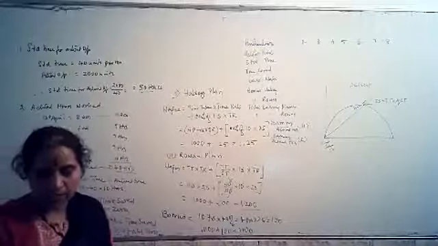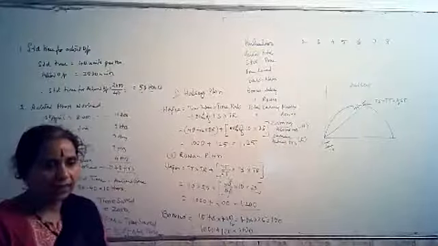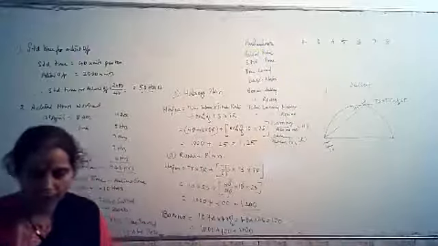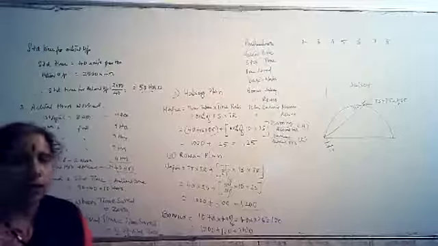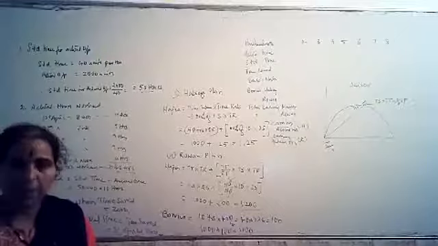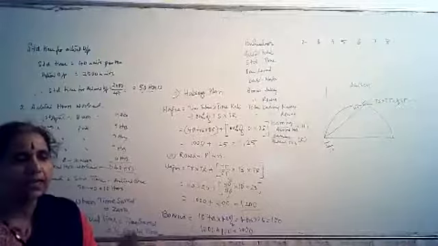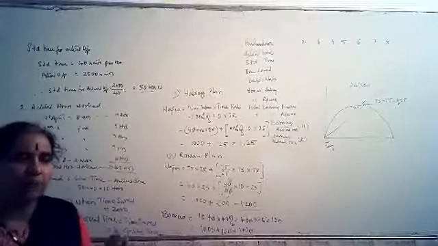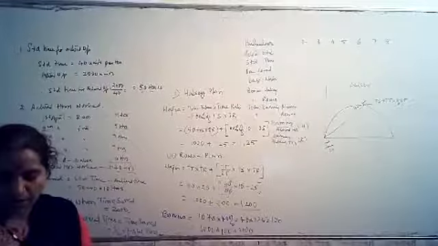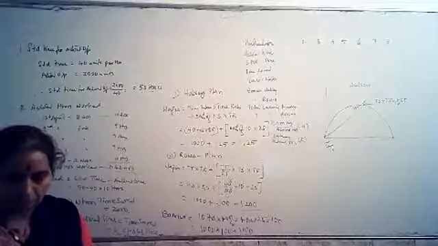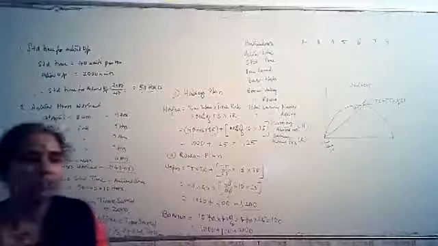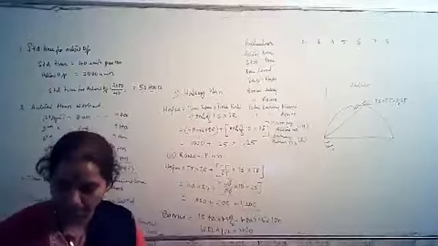It's a very interesting problem where two workers are there. I will read out the problem for you. Two workers A and B produce the same product using the same material. Their normal wage rate is also the same. A is paid bonus according to Rowan plan, while B is paid according to Halsey plan. The time allowed to make the product is 50 hours.